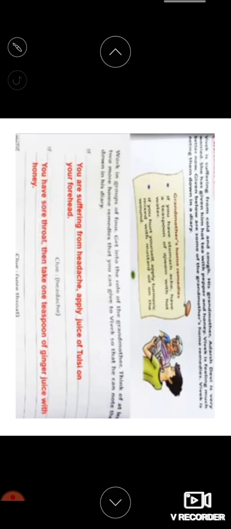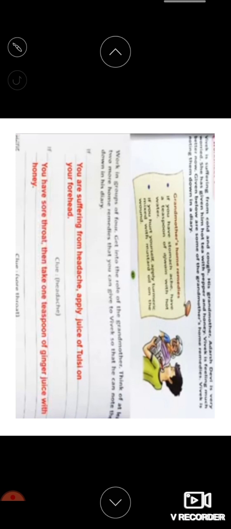For small things which happen, like if you fall on the ground and a small part is bleeding, they won't take you to hospital, right? So obviously your mother will be having a home remedy for that. Or your granny may be saying something. If you're having a granny or grandpa, they will be having a home remedy which we usually use, right?